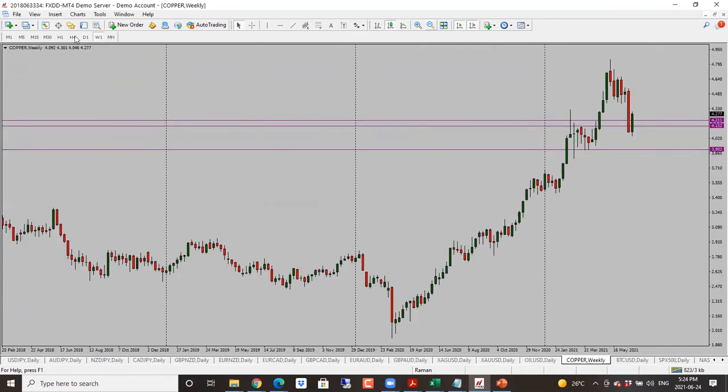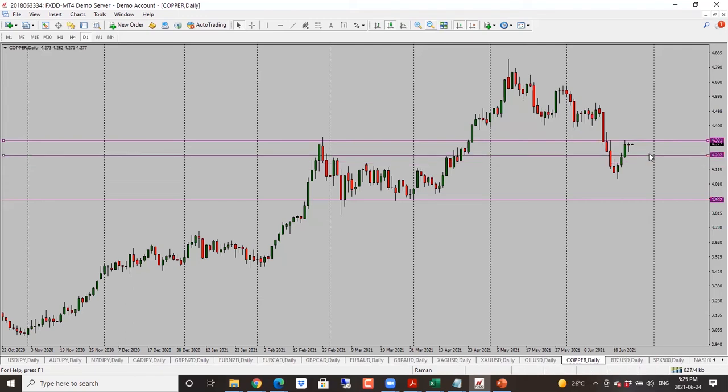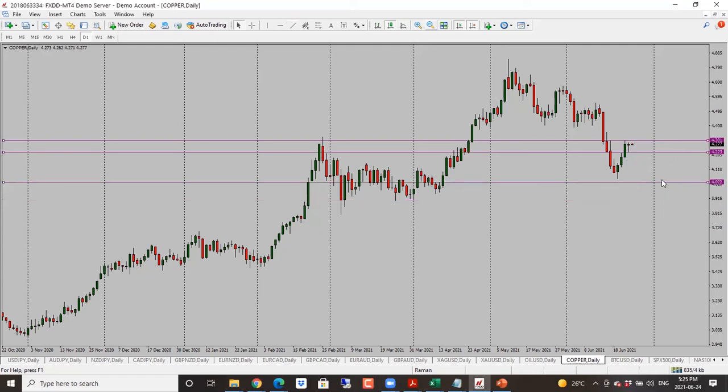And then copper here. Copper is looking neutral here as well. It wasn't able to go through the resistance, and now it's sideways. It did reject the support, so no clear direction here. We need to wait on this one. What I'm looking for here is maybe retest of 4.30, and if it fails, we're looking for a drop here. And if copper drops, then we're likely to see Aussie and New Zealand dollar react with it as well. So keep that in mind.